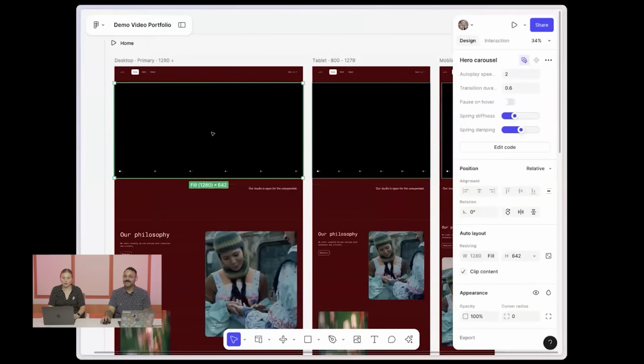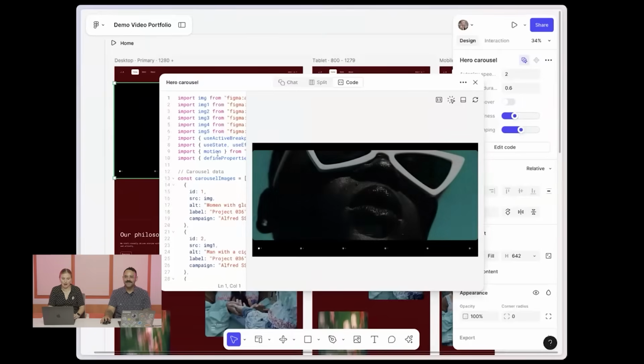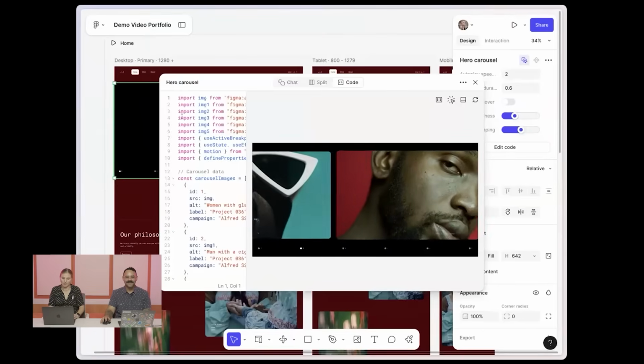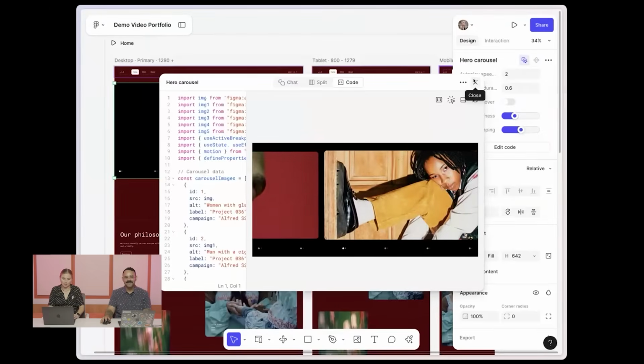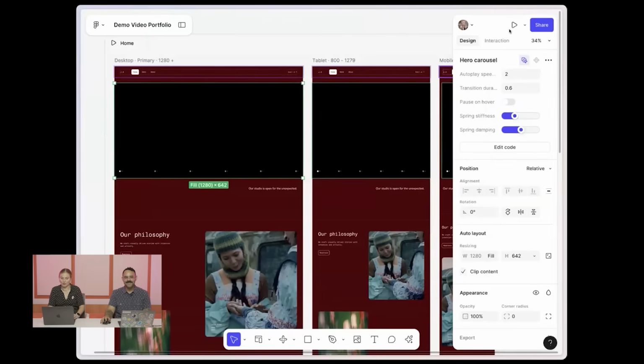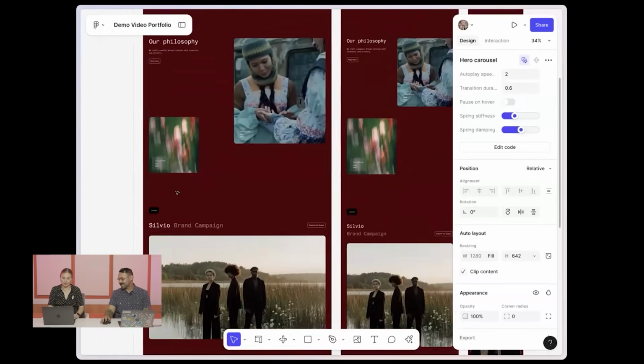Here, if I double click on this carousel, what you can see is that I actually built it out using a code layer powered by Make. And as I've prompted it to make changes, on the right rail you'll see that those settings have been added to give me even more control. This is a great start, but I think we can take the motion even further.